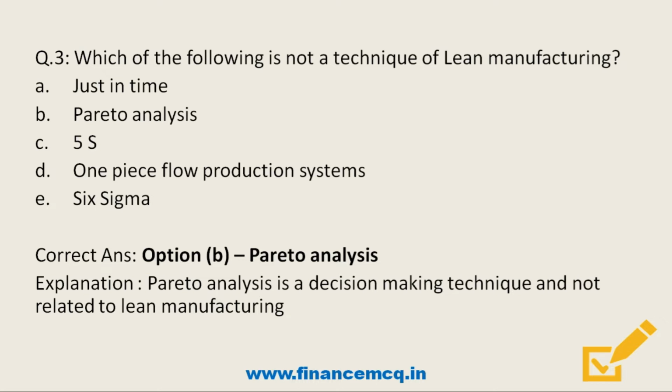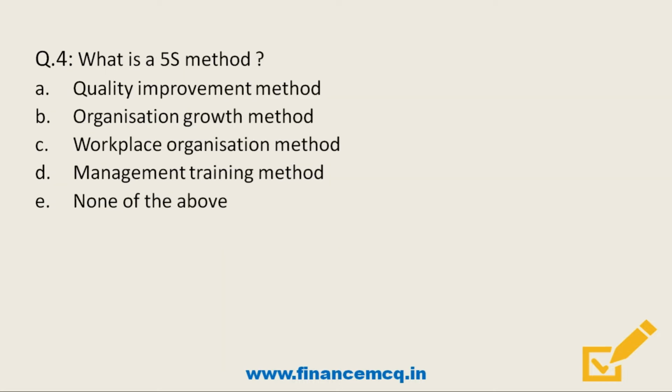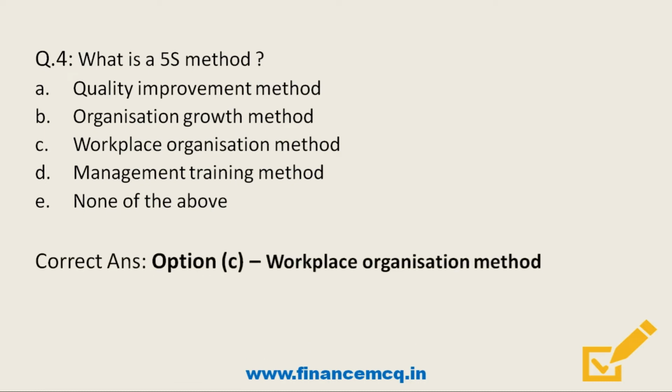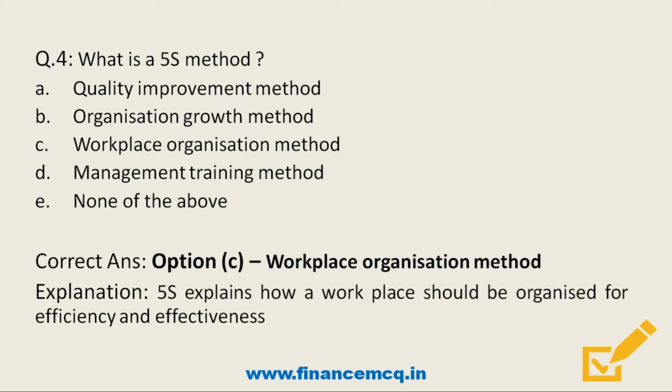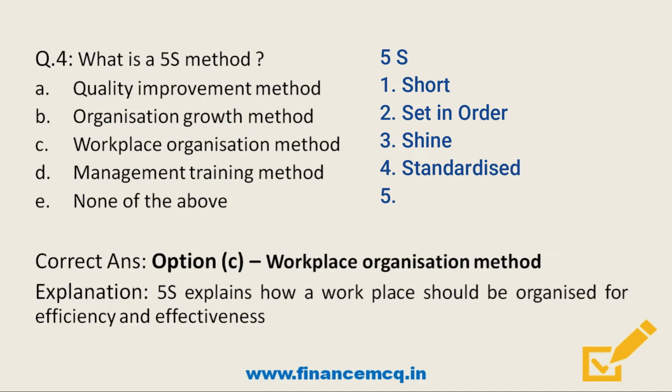Moving on to the next question. What is 5S method? Option A, quality improvement method, option B, organization growth method, option C, workplace organization method, option D, management training method, and option E, none of the above. So friends, remember that 5S method is a workplace organization method. So correct option is option C. And what 5S stands for? It stands for sort, set in order, shine, standardize and sustain, and it explains how a workplace should be organized for efficiency and effectiveness.